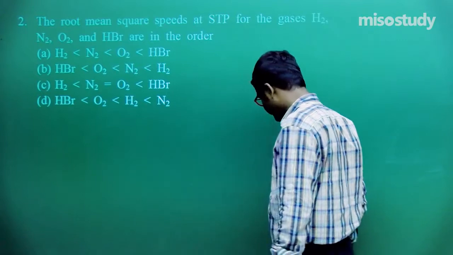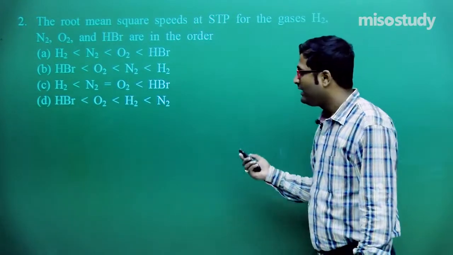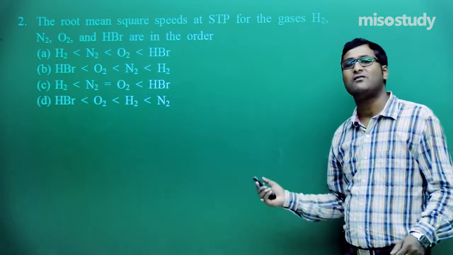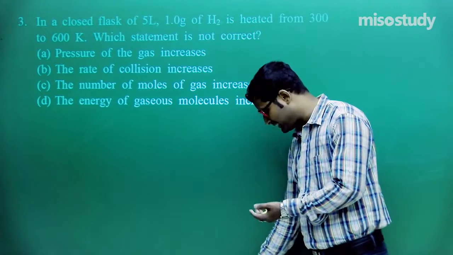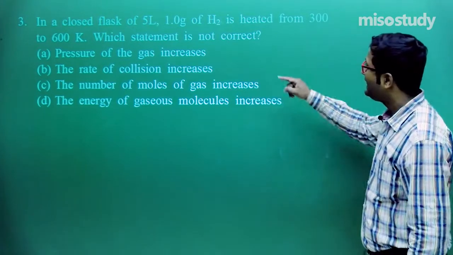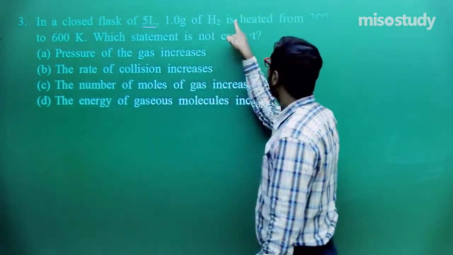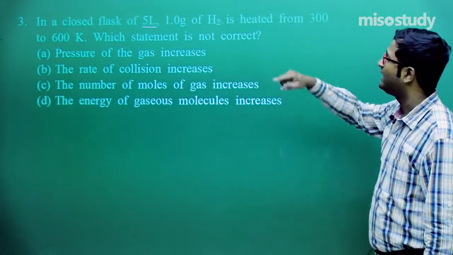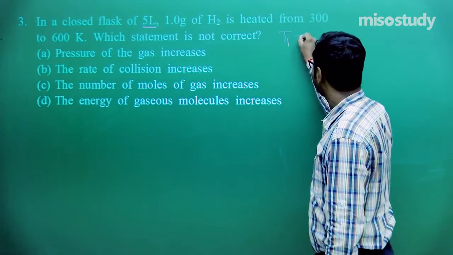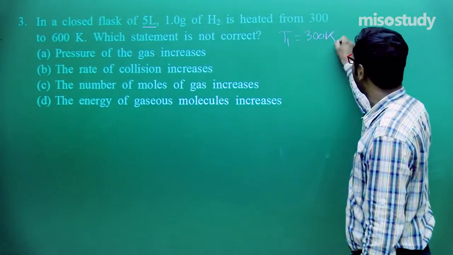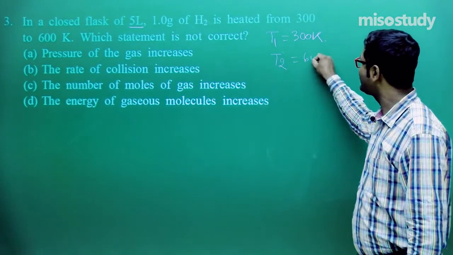Wait for a moment. By using this question, we are also revising the chapter. Clear to you, friend? Now let's move to question number 3. What will happen in this case? Let's check it out. In a closed flask of 5 liters, 1 gram of H2 is heated from 300 to 600 Kelvin. That is, T1 is 300 Kelvin and T2 is 600 Kelvin.